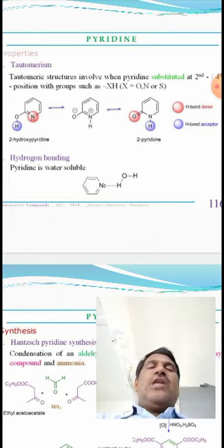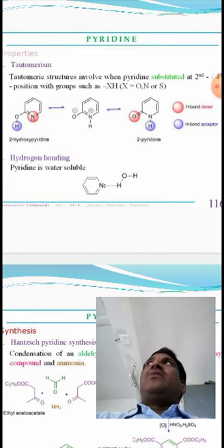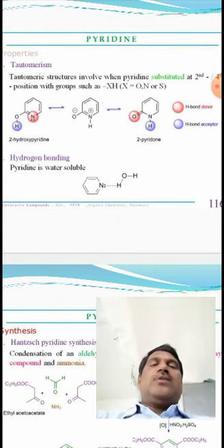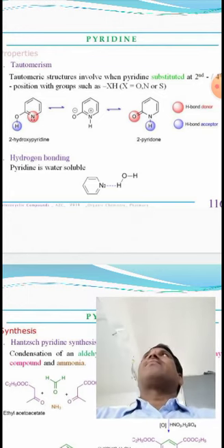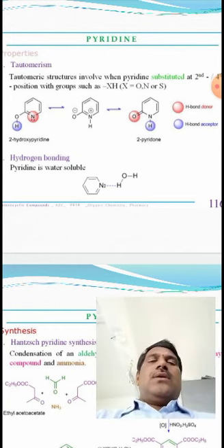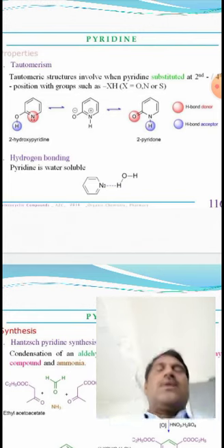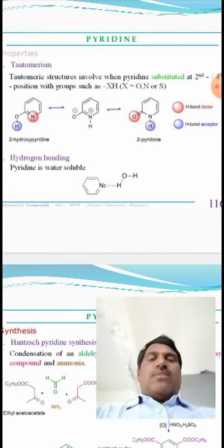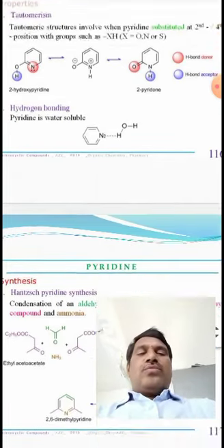So pyridine is a water soluble compound. This is an organic compound, but it is not insoluble in water; it is soluble in water due to hydrogen bonding between pyridine molecules and water molecules. So here pyridine forms hydrogen bonds with the water molecules. That's why pyridine is a water soluble compound.